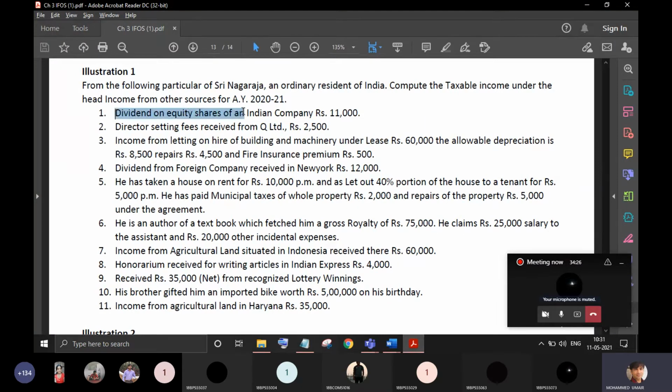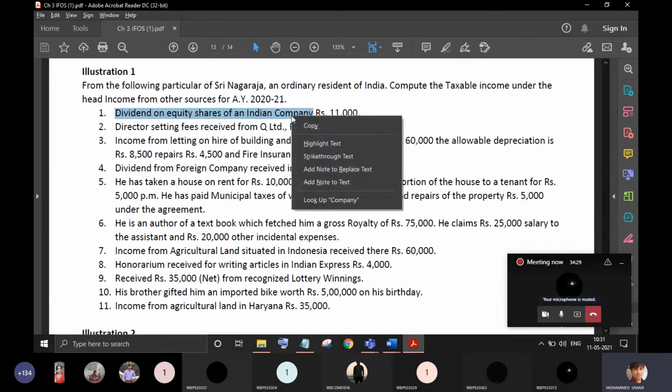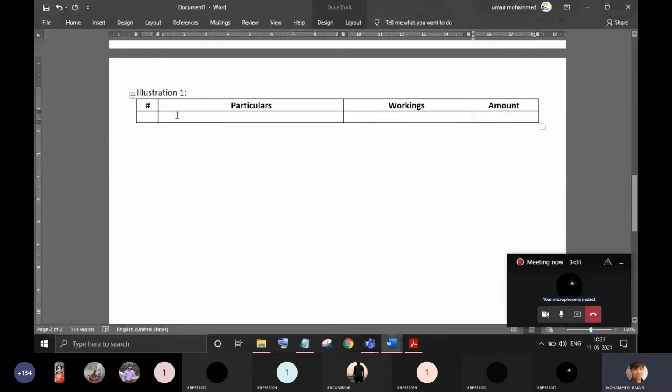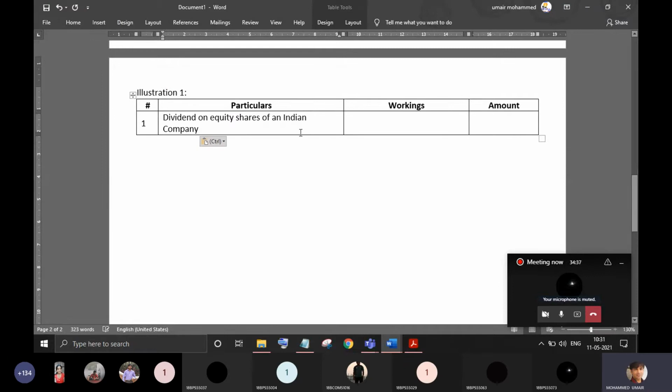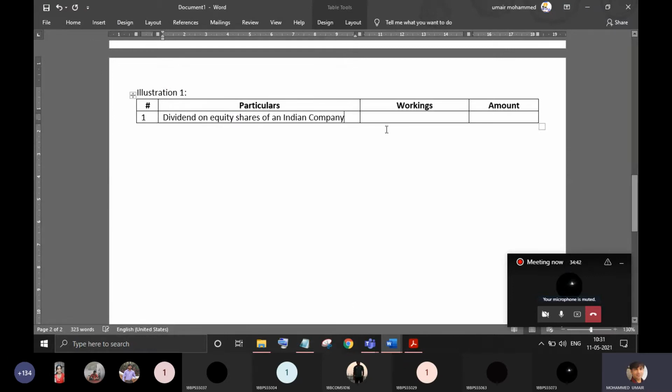So the first transaction here is dividend on shares of an Indian company. What are the rules pertaining to dividend? As you are aware, dividend received from an Indian company is exempt. Dividend received from a foreign company is fully taxable. Likewise, dividend from a cooperative society is also fully taxable.